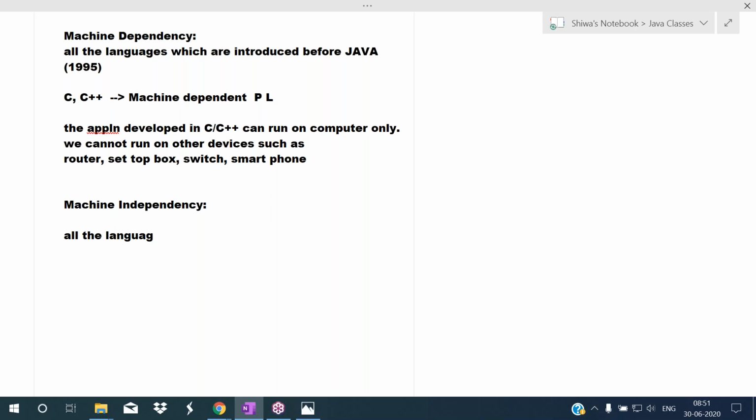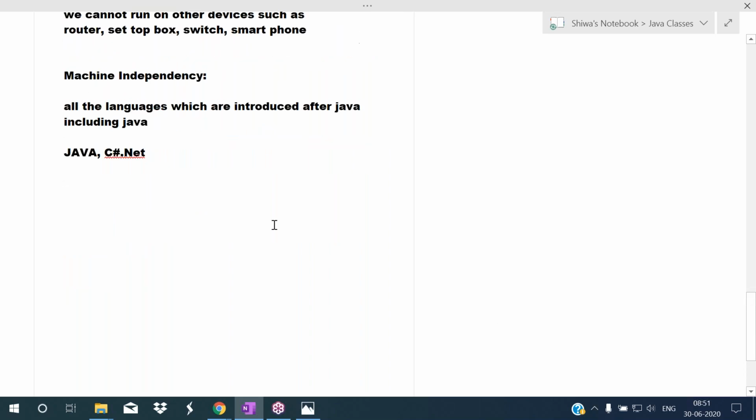Almost all the languages which are introduced after Java, including Java, are the machine independent programming languages. So the languages which are introduced after 1995, including Java, are called machine independent programming languages. Examples are Java, C#.NET, and VB.NET. So these are machine independent programming languages.